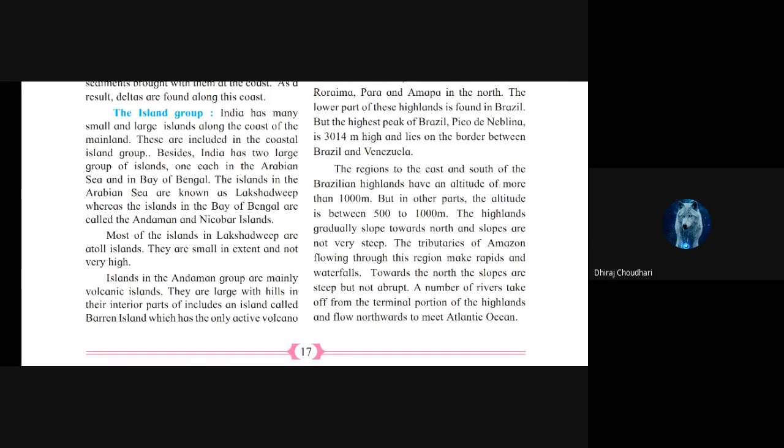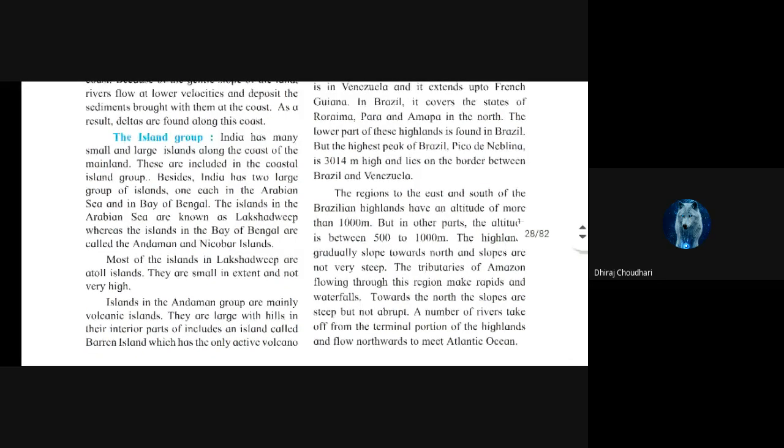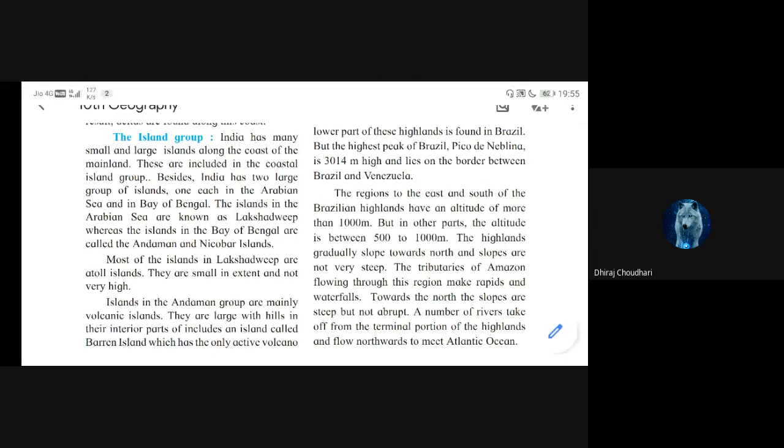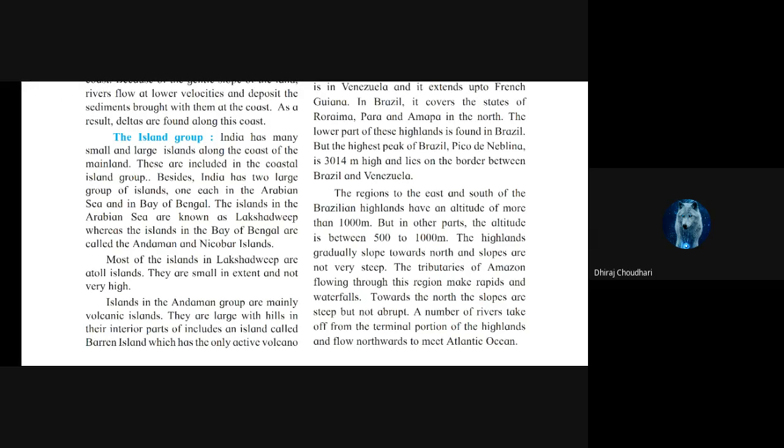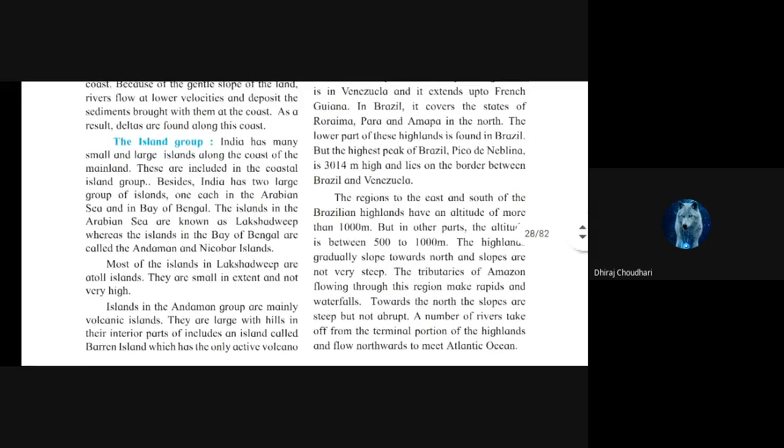It is present inside the sea, in the ocean, and it is covered all over by the ocean or sea. So this part we will cover in the next lecture, because I have taken two classes successively, and I think we have to stop now. Time is also finishing. So this island group we will complete in the next lecture.